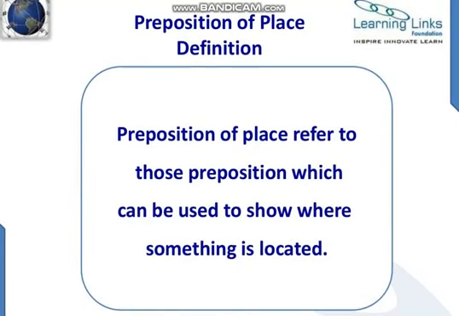Prepositions of place refer to those prepositions which can be used to show where something is located. They show us where something is, whether the thing is behind something, beside something, or upon something. So it shows the place of one thing with another thing. It simply shows us where something is located or where a thing or person is.